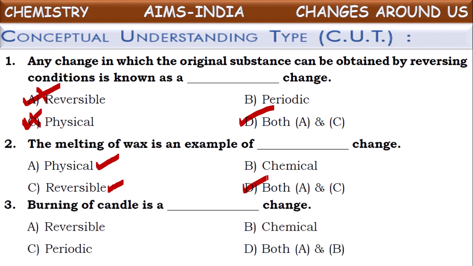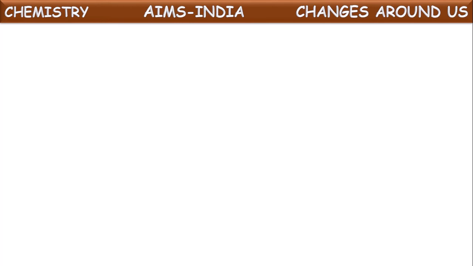Okay, next one. Burning of candle is a dash change. What happens by burning of candle? There the wax burns and produces heat and light energy and releases carbon dioxide and water vapor as products. So from this we can understand some new chemical substances are formed by burning of candle. The change in which new substances are formed is called a chemical change. So we can say burning of candle is a chemical change. Next one.